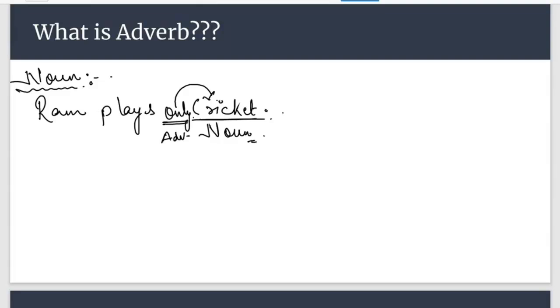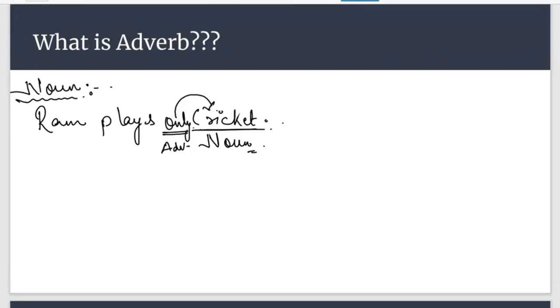But there are certain adverbs which qualify noun and pronoun also, and only is one of them. Here only is adding something to the meaning of cricket. So from this example we can conclude that adverb can qualify a noun. Is it clear to all of you?